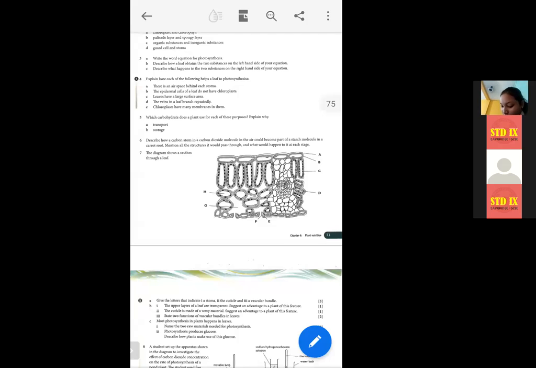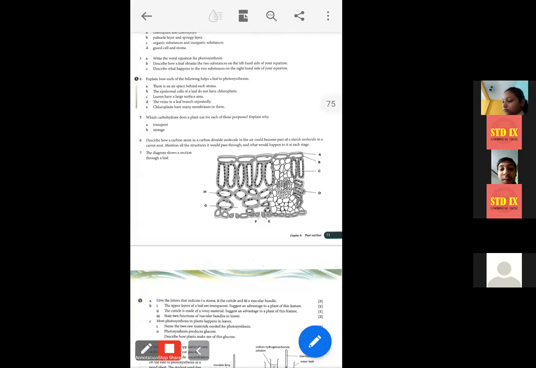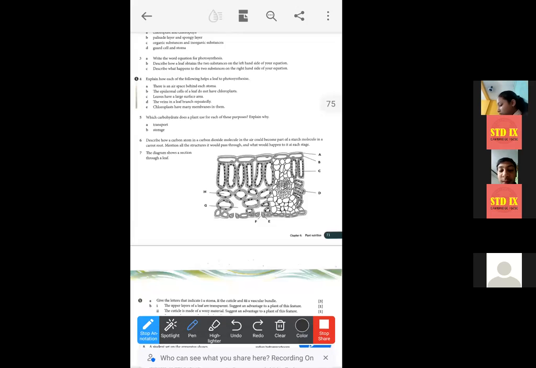We have to write the answer. Okay, so now start writing. Write the atmospheric carbon dioxide. The atmospheric carbon dioxide, then within bracket you write CO2.